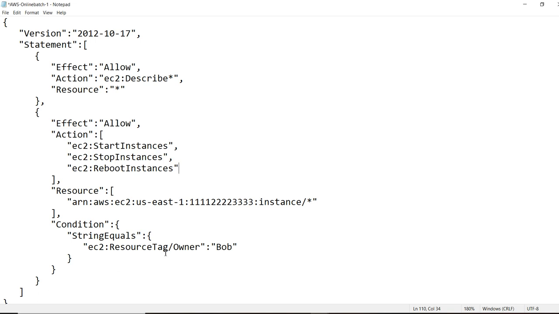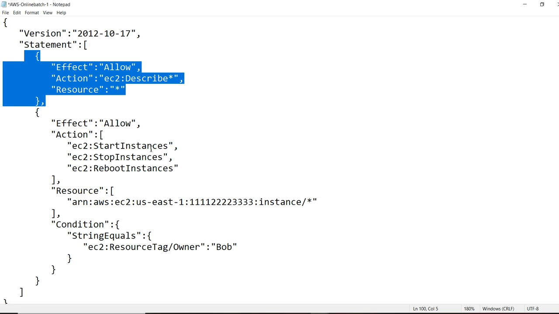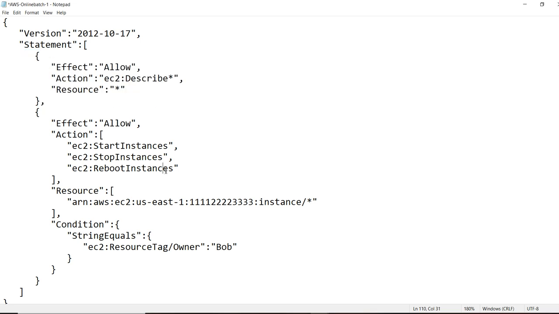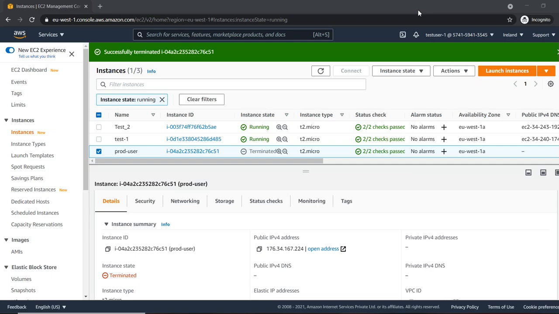Now here we are allowing EC2 describe, start instance, stop instance, and reboot instance. There is no terminate option. Start, stop, or reboot, three options are there. For the resource, the ARN: aws, ec2, and the region, eu-west-1. And what is my account ID?